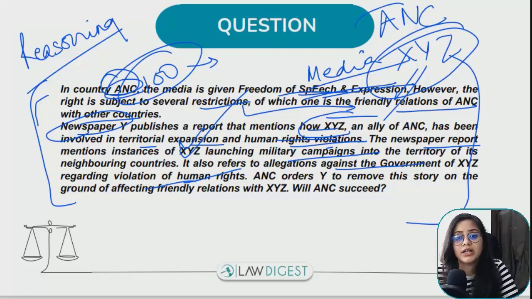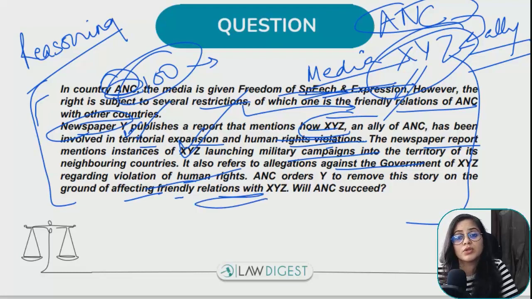Now what this country does is, because XYZ is an ally and they feel that relations can be affected, they've asked the newspaper to remove the story from their publishing, because it is a ground that affects friendly relations with this country. So that is why they've asked.